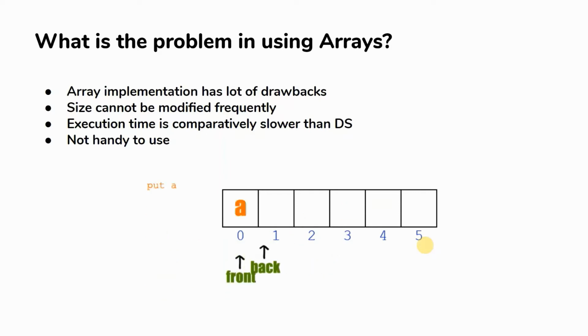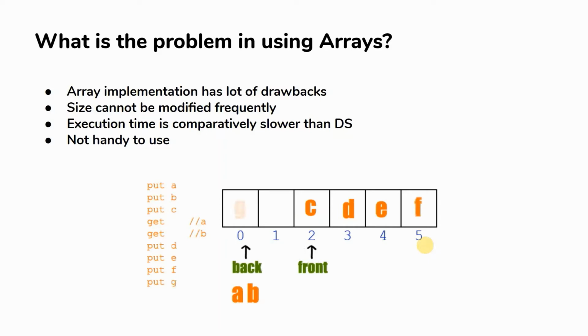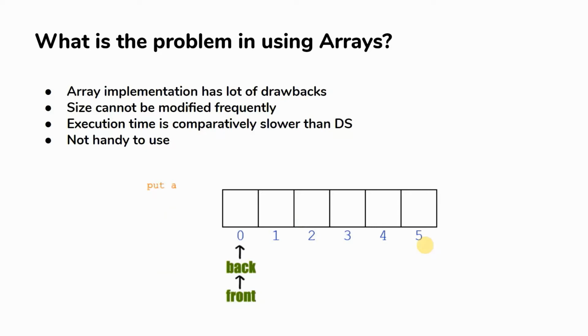And the next thing is execution time is comparatively slower than a normal data structure format, and array is not handy to use when it comes to large amounts of data. So these are some problems which we will be facing whenever we try to implement a program by using an array.